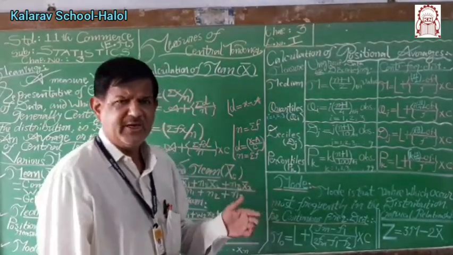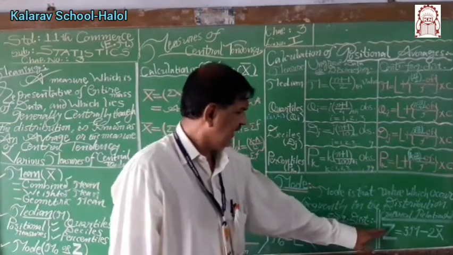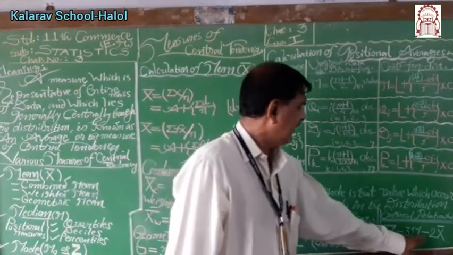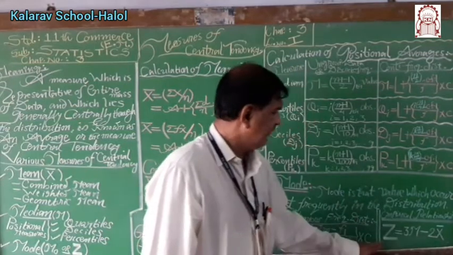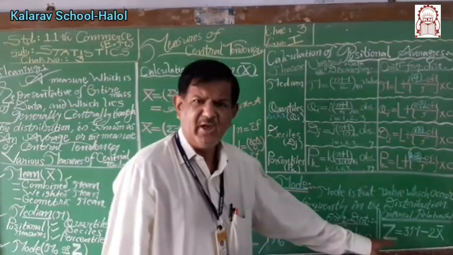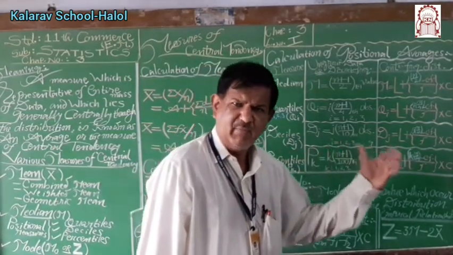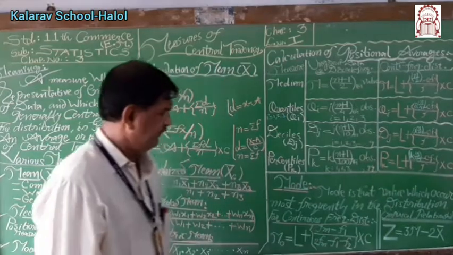If all the observations are distinct, then the empirical relationship between mean, median and mode we can use. Z is given by 3 times median minus 2 times mean. Z equal to 3M minus 2 times x bar. This is also a well-known formula. It is known as the empirical relationship between mean, median and mode given by Karl Pearson.